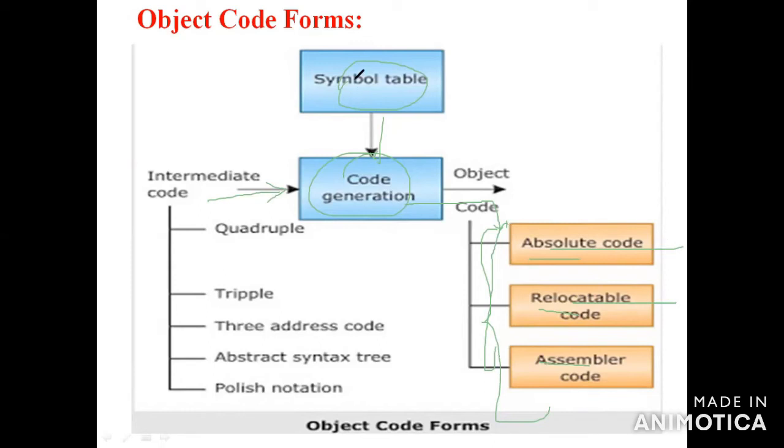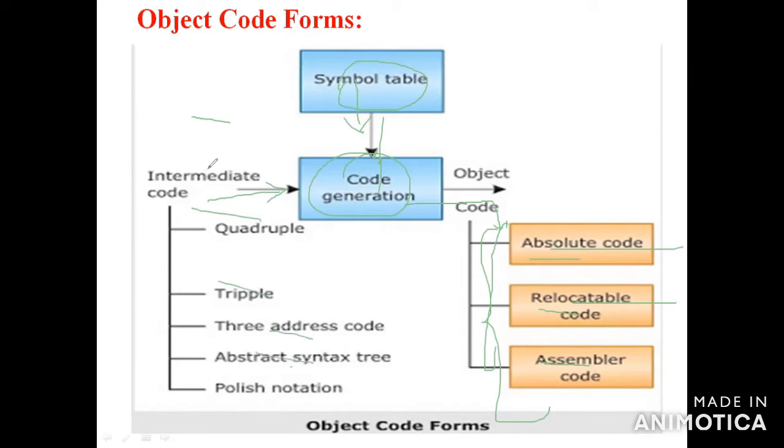The symbol table gives the information and data to the code generation. Intermediate code is given in the form of quadruples, triples, indirect triples, and postfix notations.